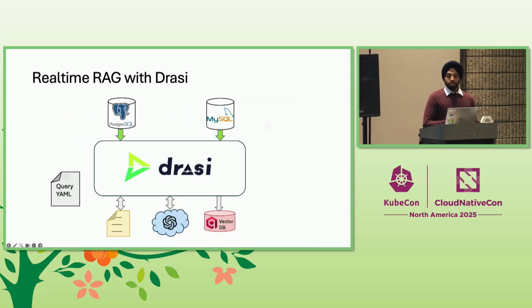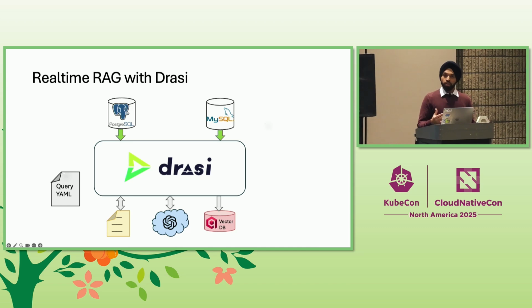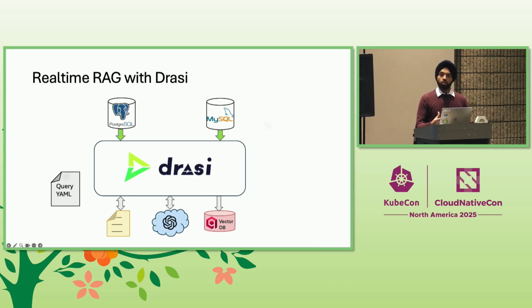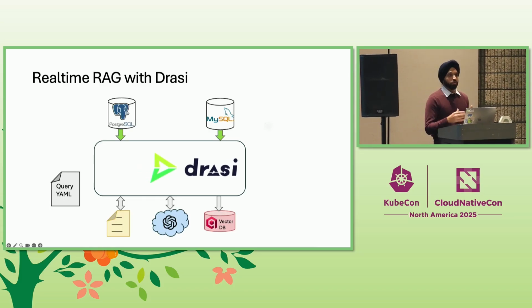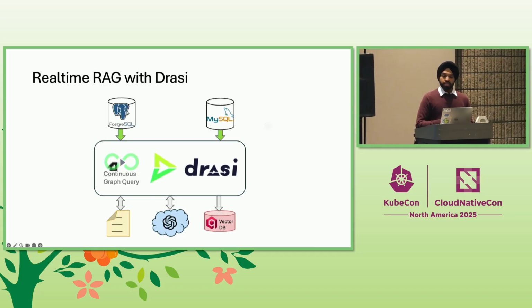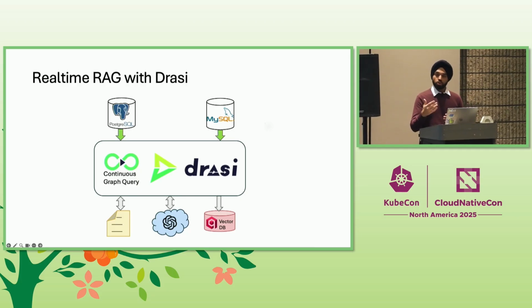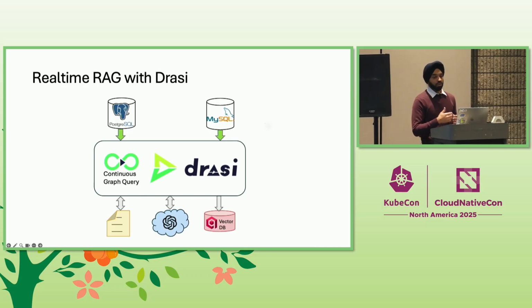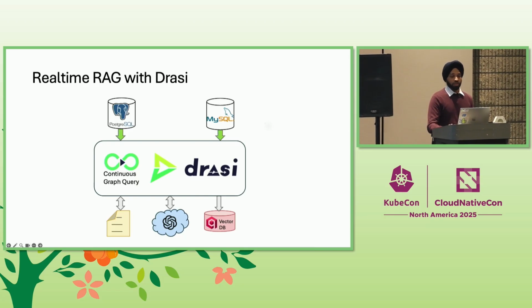Now normal database queries give us a result set, which is a snapshot in time, right? So when you run a query, you get the results based on how the data looked at that particular time instant. Drasi queries are a bit different, so they act as if they are running continuously. Basically, these queries maintain a perpetually accurate result set. So Drasi is always watching your data sources for incremental changes, and as those changes happen, Drasi will always keep your query results up to date in near real time.